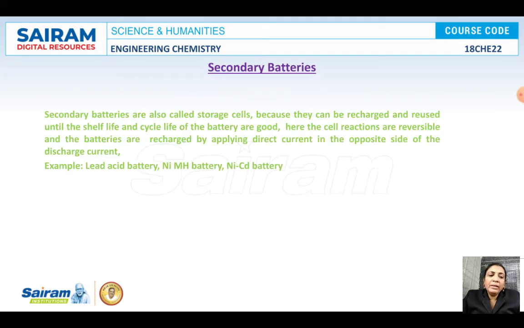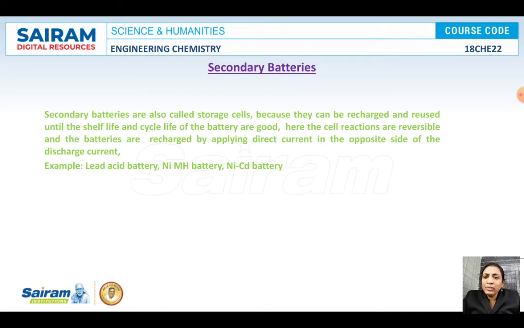Coming to the secondary batteries, these are also called storage cells. Why are they called storage cells? Because these batteries can be recharged and reused as long as the shelf life and cycle life of the batteries are good. Cycle life is the number of times we recharge and reuse the battery.